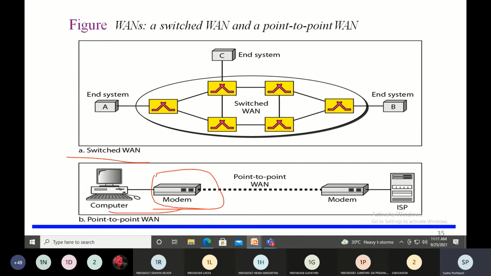The computer is connected with a modem, and there is a point-to-point communication over here, which is WAN communication. Again, there is a modem here, and there is an internet service provider here. So this is how the connection will be. The person will be thinking that he is having a direct connection to the internet service provider. The internet service provider is the one who provides the internet, and in India, the national internet service providers are Jio, Airtel, VI, then BSNL and MTNL.